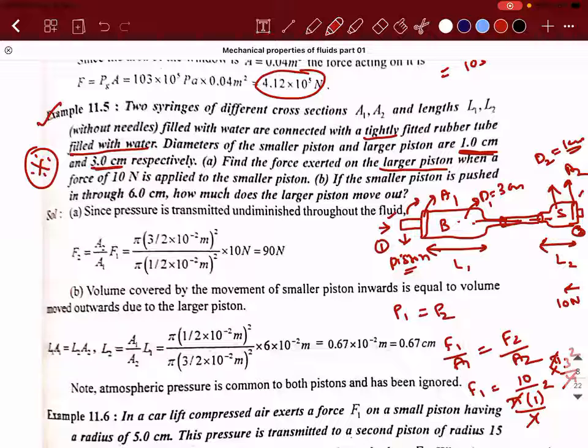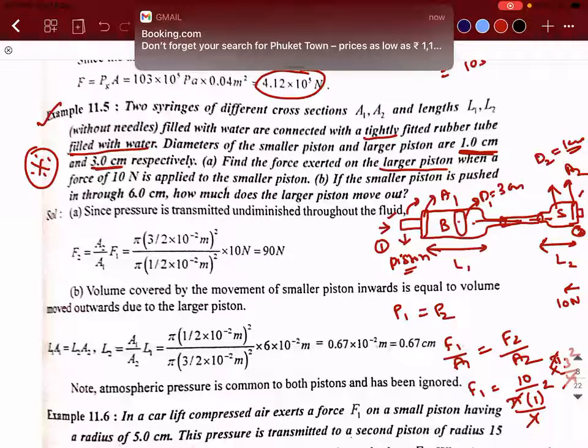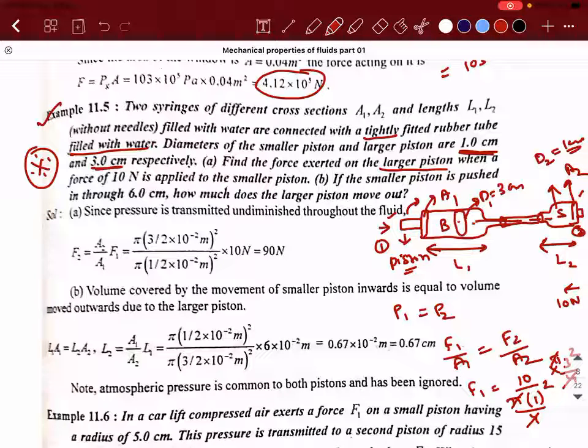So what is the shape of this? It's a cylinder. Generally, how is a syringe? It's in the shape of a cylinder only, right? So that is why I took the area. See, for a cylinder, if you look at the cross-sectional area, it looks like a circle. That is why I took the formula pi d square by 4. Okay, sir. Got it? Yes, sir.